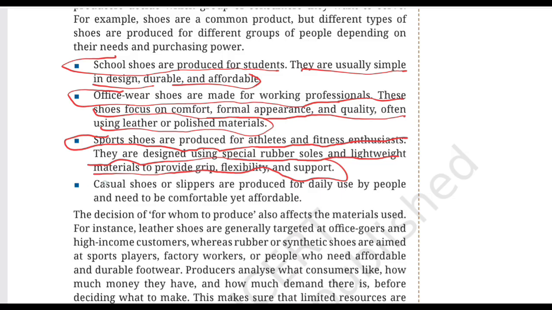Moving further with the fourth example, casual shoes or slippers are produced for daily use by people and need to be comfortable yet affordable. So, these are everyday use products. Consumers may prioritize comfort and affordability. The producer designs the product accordingly. So, class 9, don't memorize four types of shoes separately. Understand the logic here. Different people have different needs and different purchasing power. Therefore, different products are produced for different groups. That's what for whom to produce actually means.